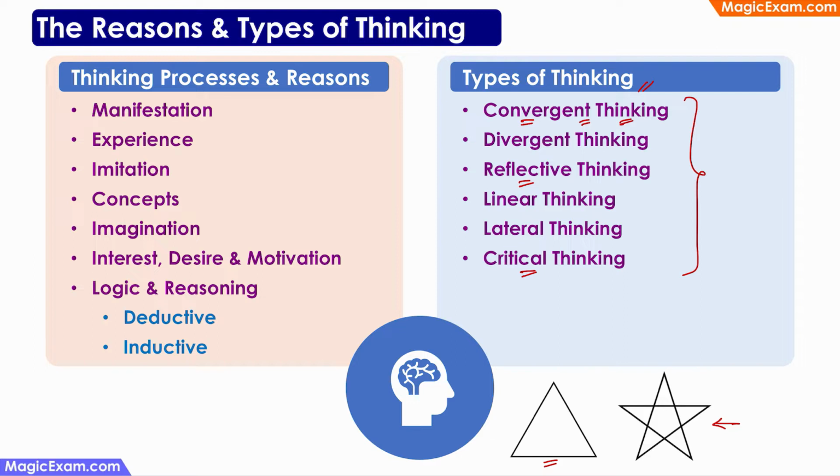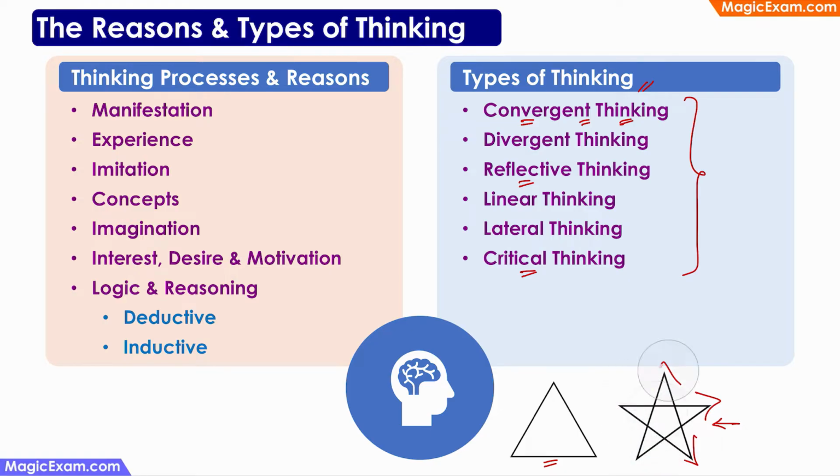In the same classroom, you give the children this star polygon or this star shape and ask them to calculate the area of the star. You have not taught them the formula to be used here. So every child will look at the same problem and they will try to arrive at a solution in a different way. They will look at the problem in a different way. For example, some children might see that there are 5 triangles and there is one pentagon in the middle, which means that if they calculate the area of this 5 triangle and the pentagon and add them up, they will get the area of this star.